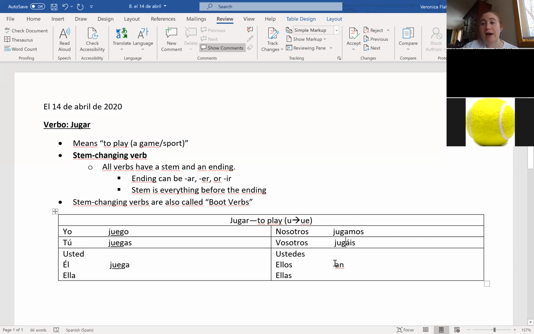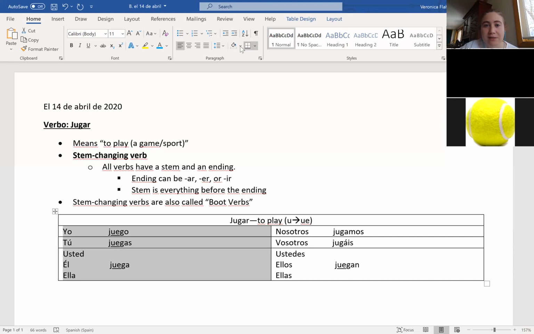And now we are back to our stem change for our ustedes, ellos, ellas form. The stem change happens in the ustedes, ellos, ellas form. What are we going to have? Yeah, juegan. Thank you, Bailey and Nadia. So we can highlight the forms that this happens in, and we'll see a very basic boot shape.